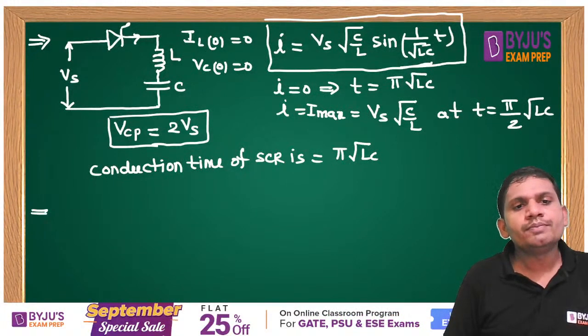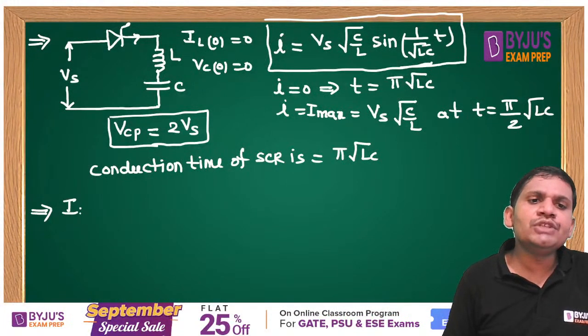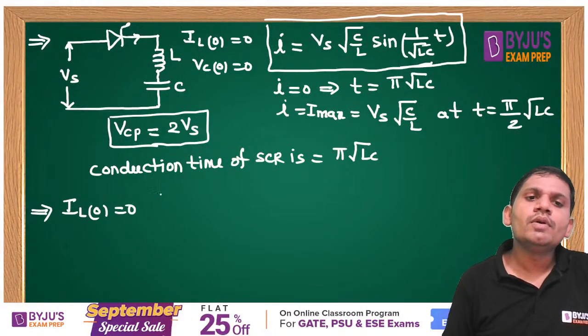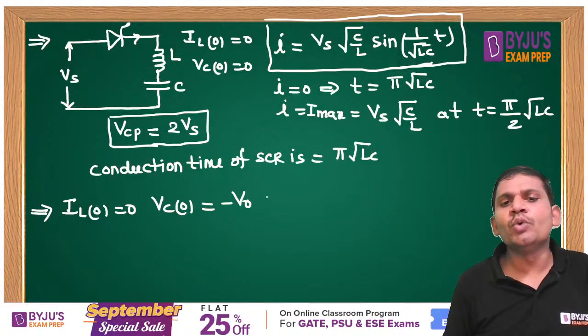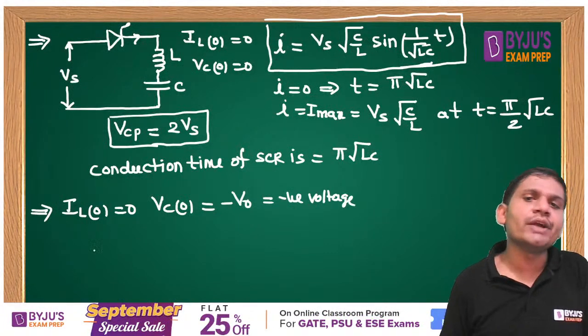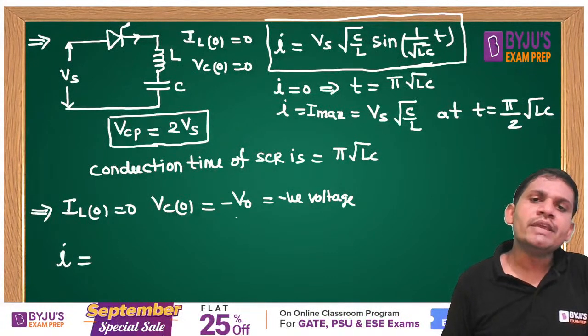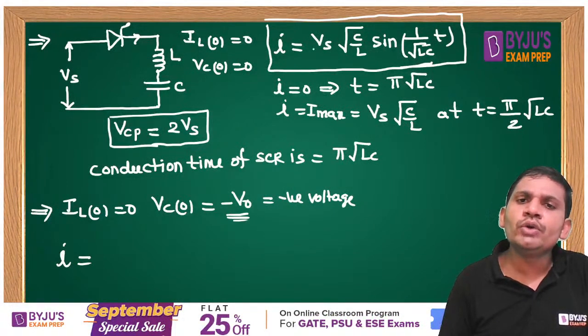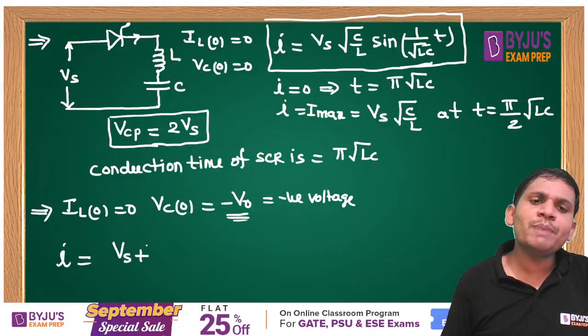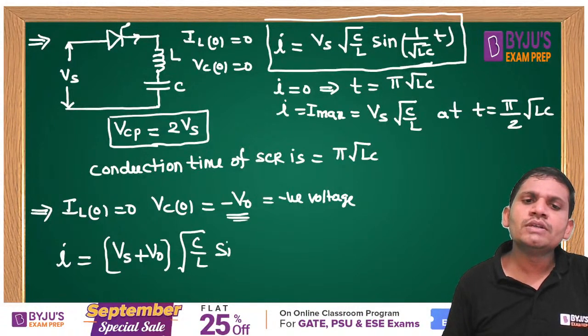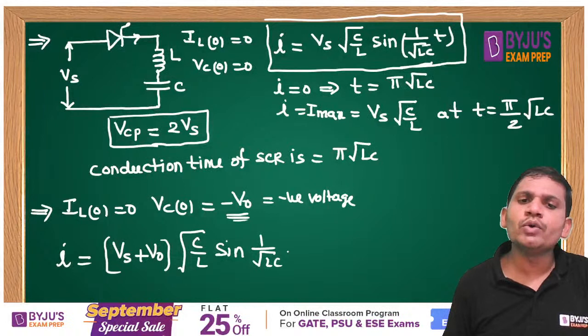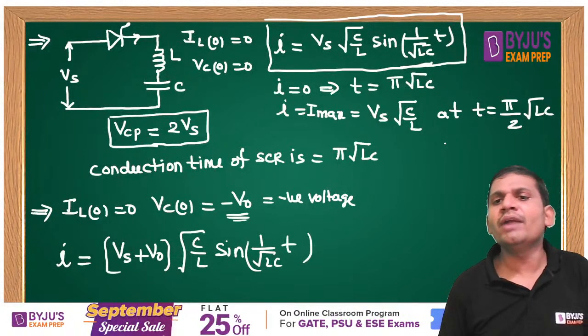For example, if IL of 0 equals 0 and VC of 0 equals minus V0, that is the negative voltage, meaning the initial voltage across the capacitor is negative, then how can you take I equals? If a negative voltage is given, you take it as plus, students: I equals Vs plus V0 into square root of C by L into sine of 1 by root LC into T. What is 1 by root LC, students? Here 1 by root LC equals omega naught.